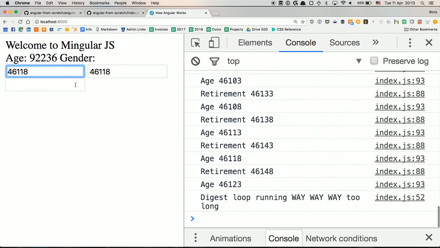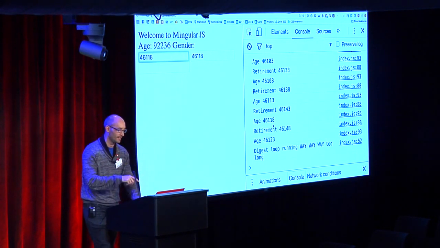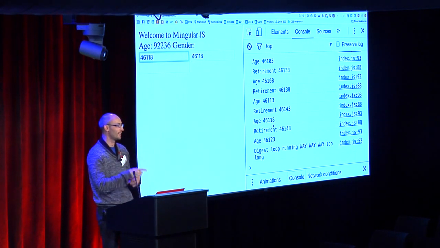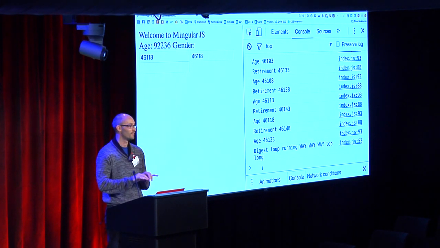Perfect. So if you're wondering what the digest loop is, that's the digest loop, not the initial run on the array. It's just running over the digest again and again. I don't remember the name of the property, but I remember you could change the number of digest loops you have. If you had really bad code, like it's 10, yeah, you just put it on 14, and it'll be fine. And move some code around, and everything will be magic.